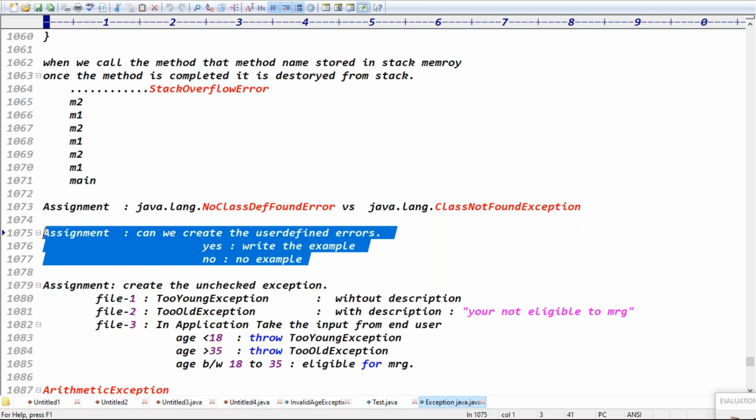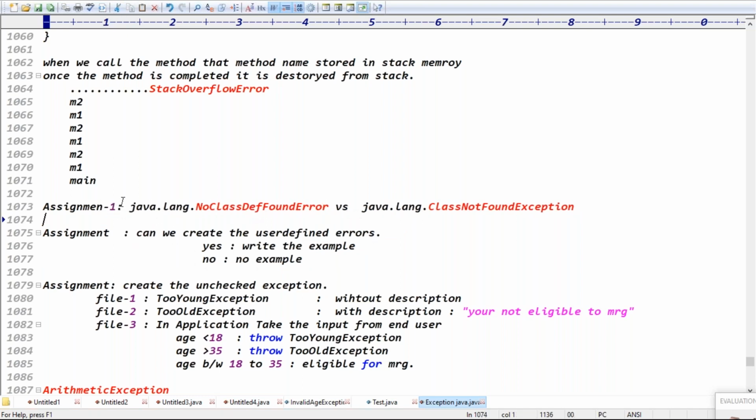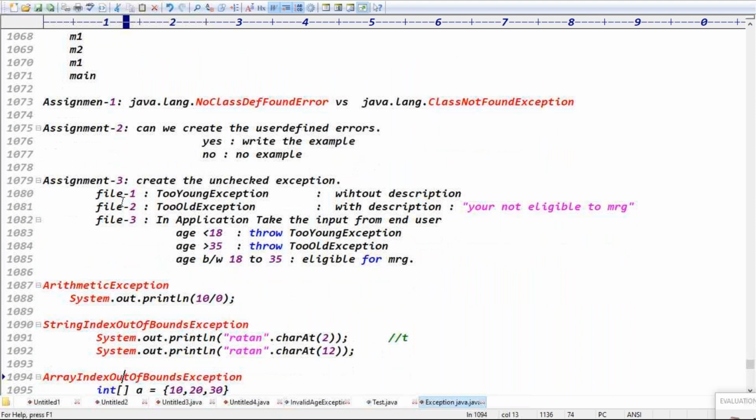And see assignment 3, guys. This is assignment 1, this is assignment 2, this is assignment 3. In file 1, create TooYoungException without description and TooOldException with a description, like you are not eligible for marriage. In the application, take the input from the end user.